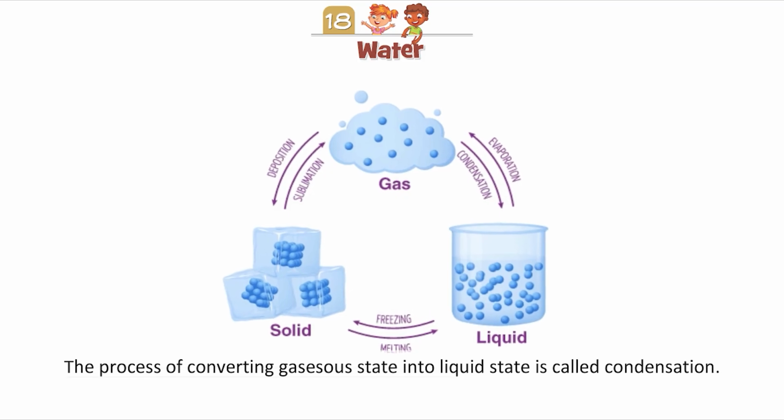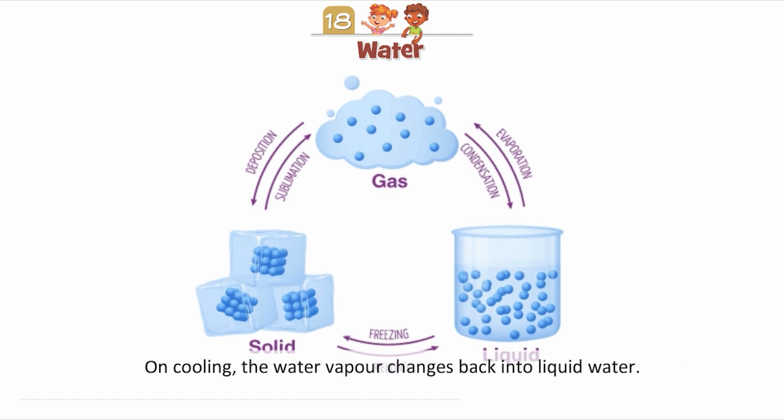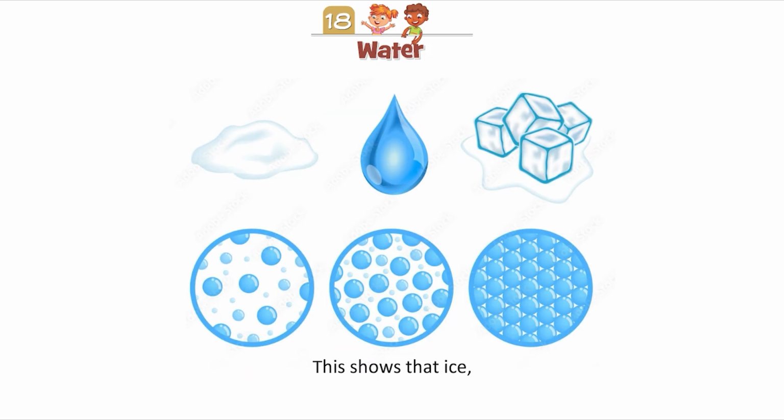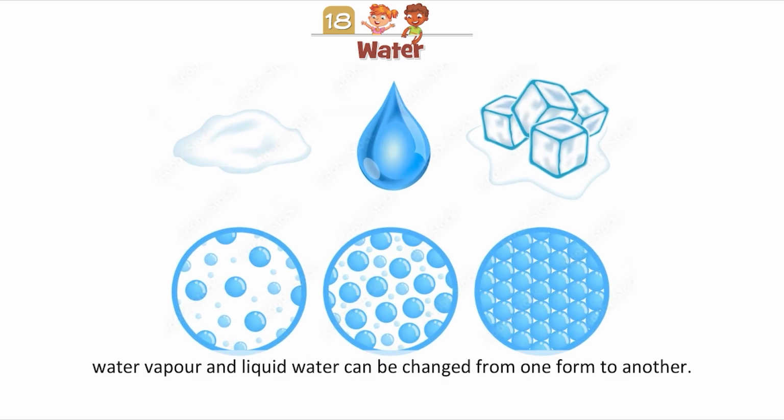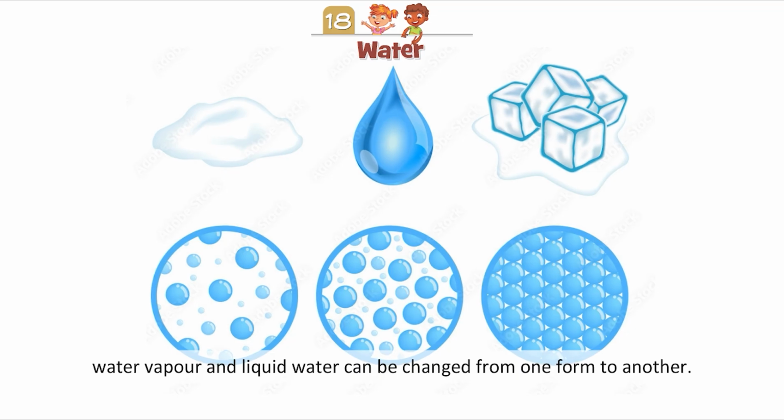The process of converting gaseous state into liquid state is called condensation. On cooling, the water vapor changes back into liquid water. This shows that ice, water vapor, and liquid water can be changed from one form to another.